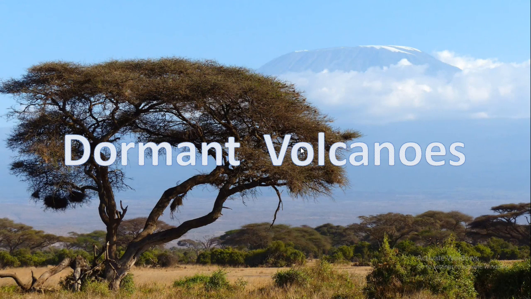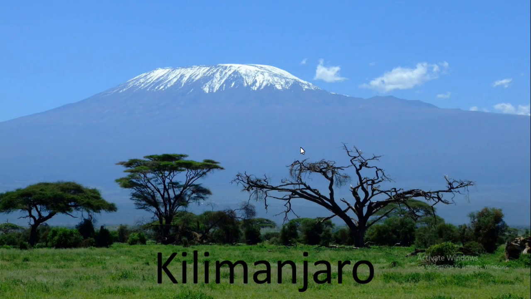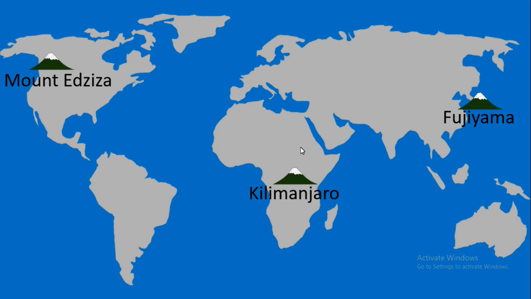Next is dormant volcanoes. A volcano which, though not extinct, has not been known to erupt within the historic period is known as a dormant volcano. This is a photograph of Kilimanjaro, which is a type of dormant volcano. Kilimanjaro of Tanzania, Fujiyama of Japan, and Mount Edziza of Canada are the best examples of dormant volcanoes.